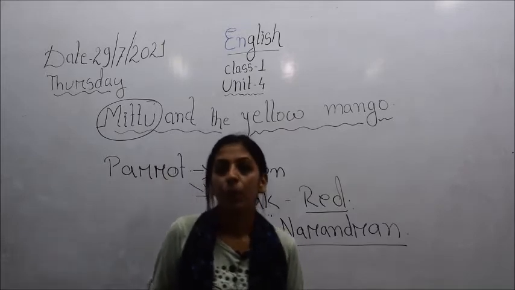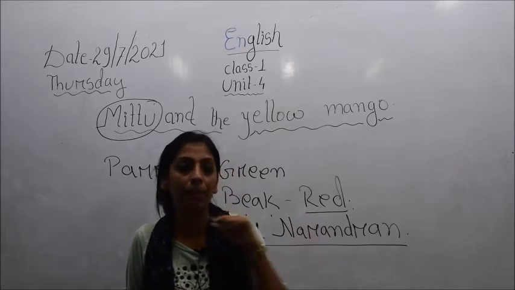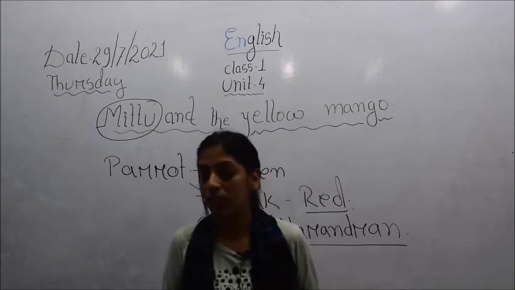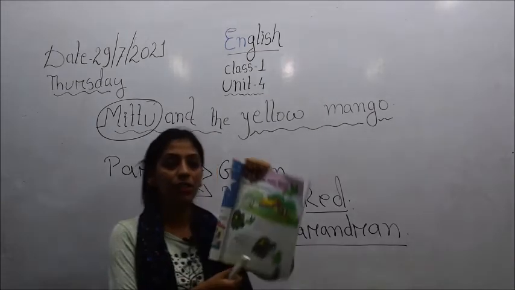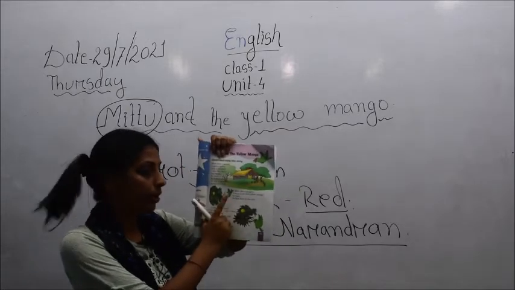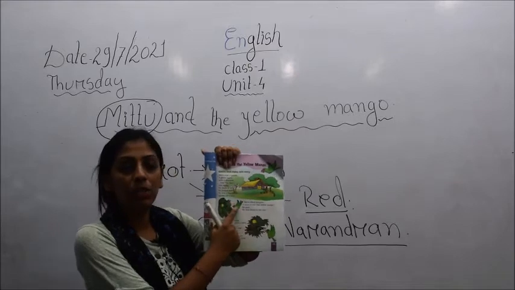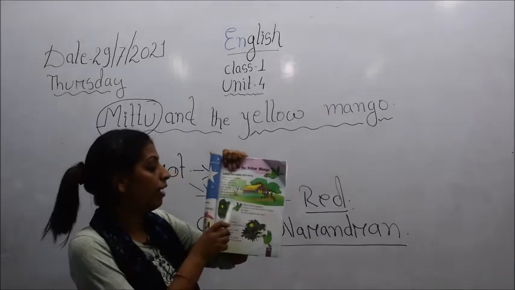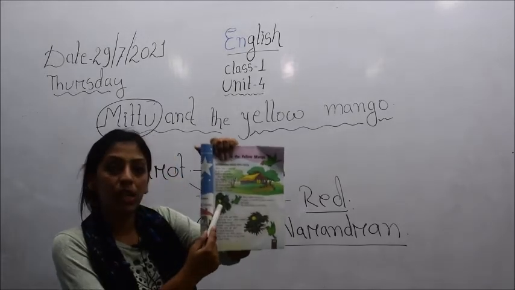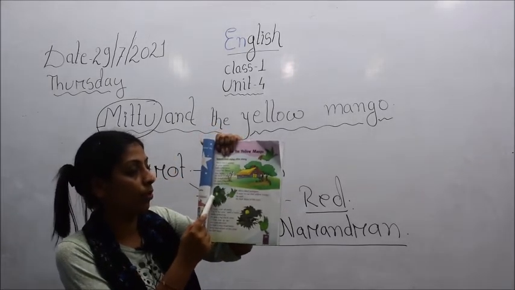But then, while flying, suddenly he happened to see a big yellow mango in a tree. So children, for your convenience, a picture has been given here. This bird is Mittu, flying in the sky, and while flying he happened to see a mango. Can you see the picture of a yellow mango here?